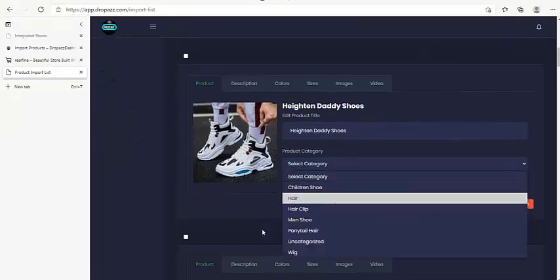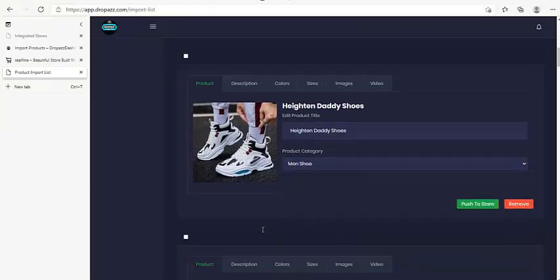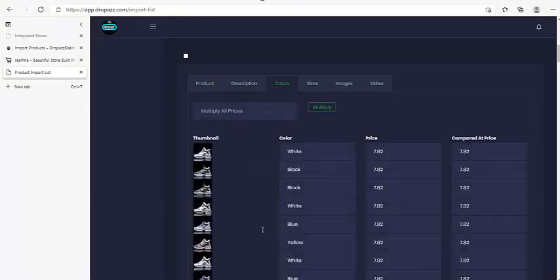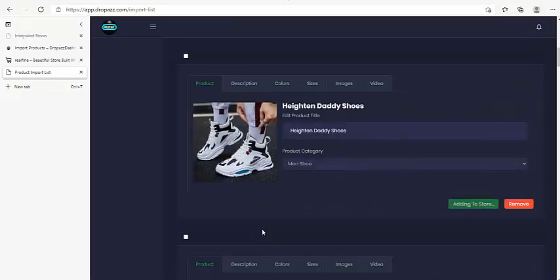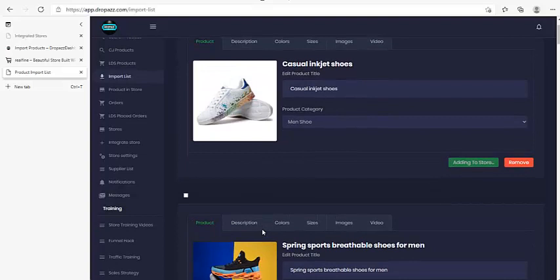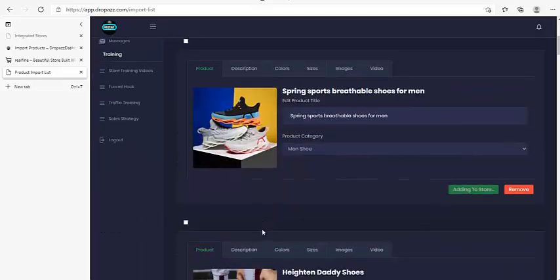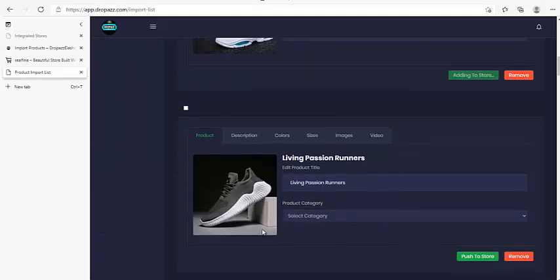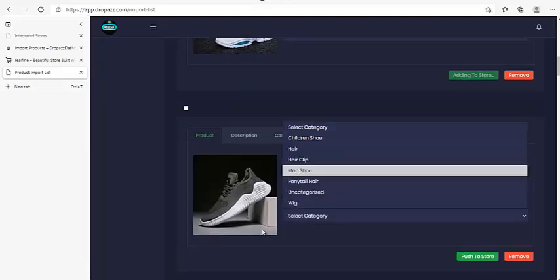I click on men's shoes, color, and then size. I put maybe 2 or 3, and then I multiply. My profit margin is just about $7. And then I push to shop. Please, if you are looking at it, you see that it's pushing to shop. Depending on the network, it's going to push to shop according to the network availability. But it doesn't take time. It's about 10 seconds. So let's look at the men's shoe,